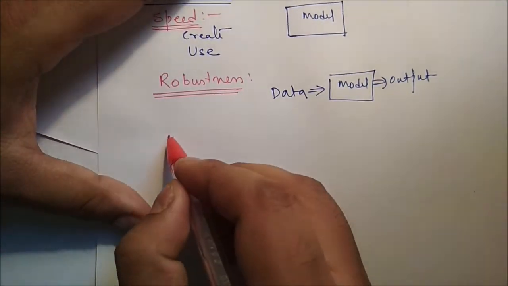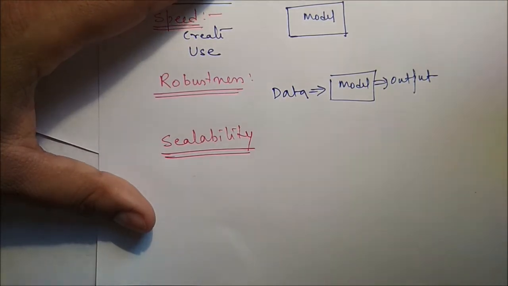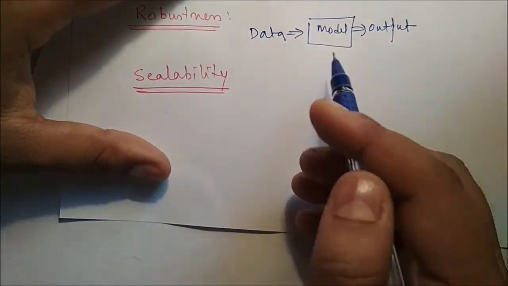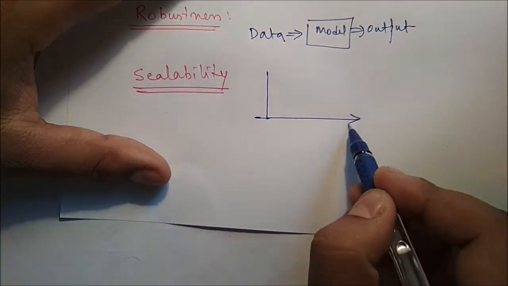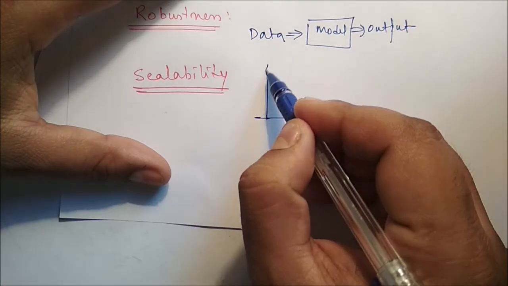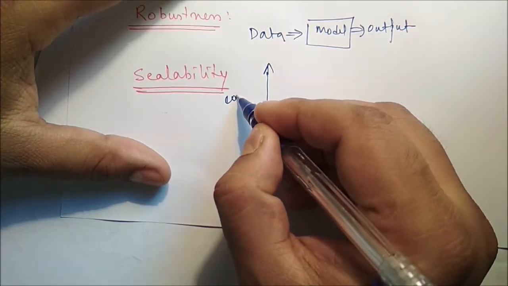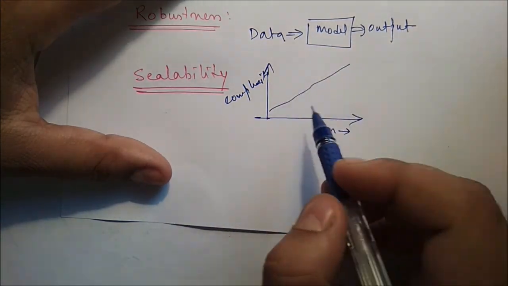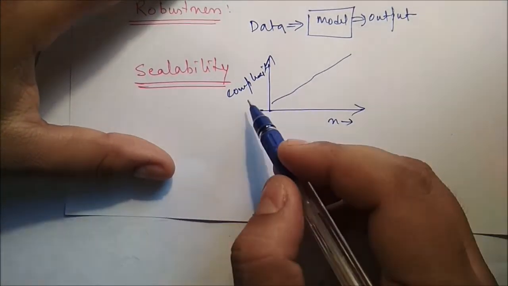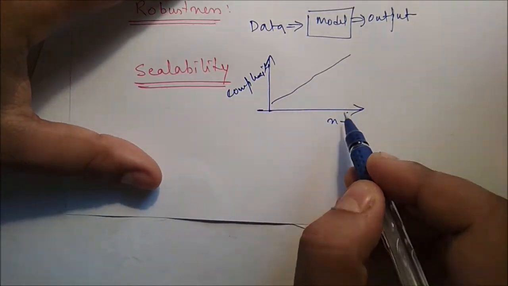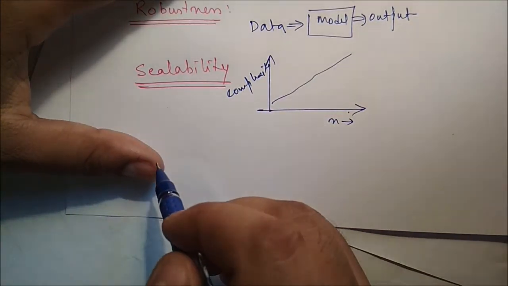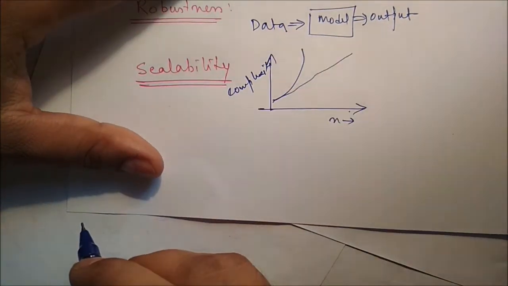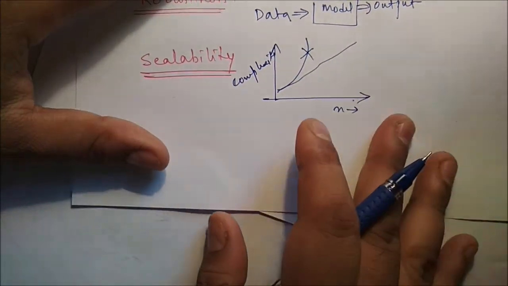Next is scalability. Scalability is the ability to create the classifier or predictor efficiently given a large amount of data. That means if the amount of data grows, the complexity must grow linearly. If the complexity grows linearly with the data, then we can say the algorithm or the model is scalable. But if it is not like that, then it is not scalable.